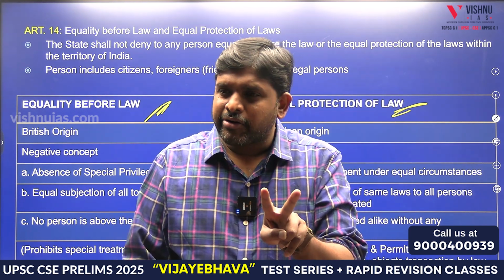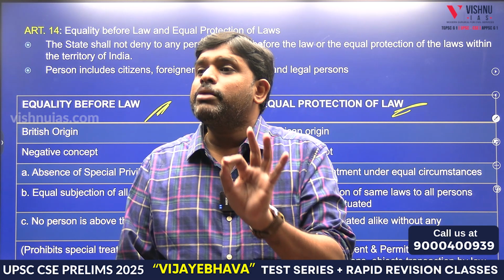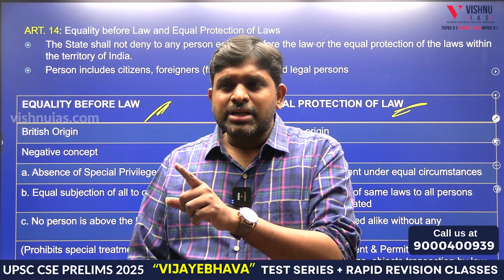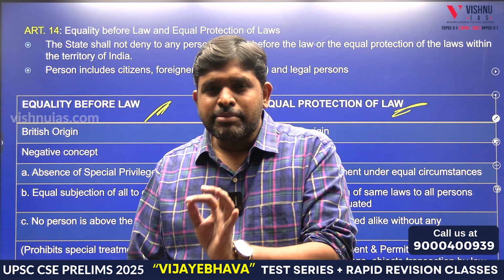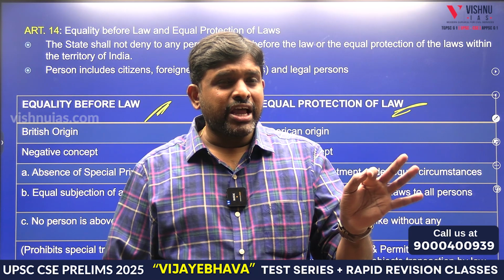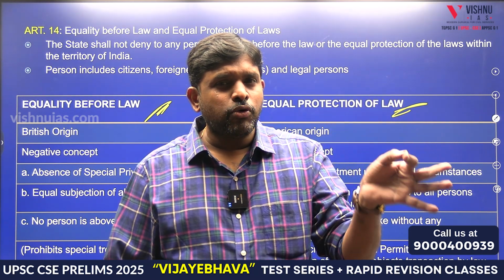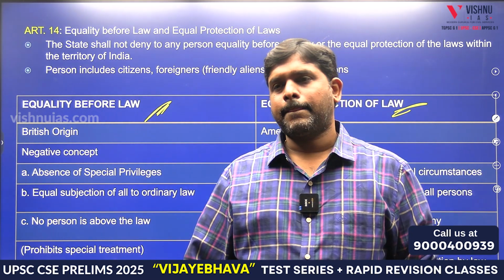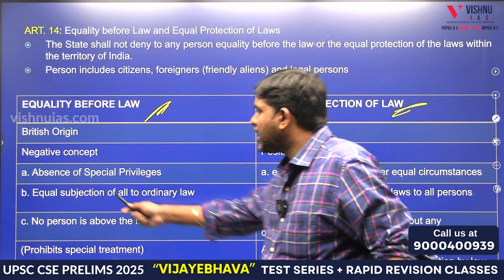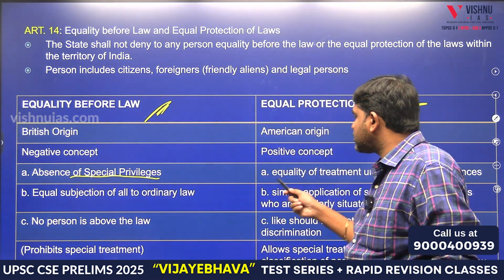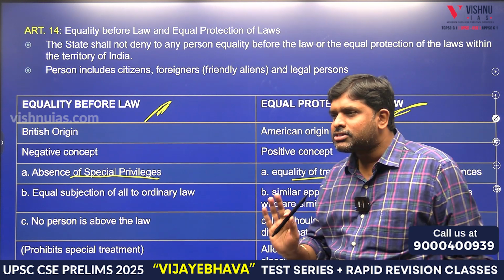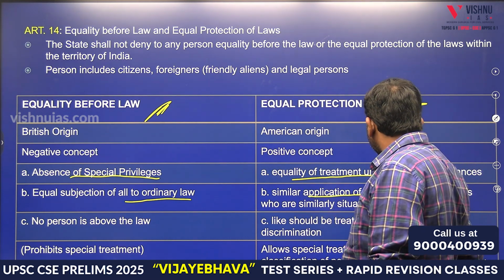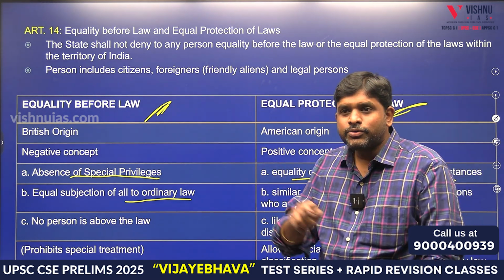That is the major difference between equality before law and equal protection of law. ఏ సందర్భంలోనైనా మనం సమానంగా చూస్తే దాన్ని ఏమనంటాం మనం? ఈక్వాలిటీ బిఫోర్ లా. ఏ సందర్భంలోనైనా సమానంగా ఉంటేనే సమానంగా చూస్తాము, అసమానంగా ఉంటే అసమానంగా చూస్తాము అన్నదేంటి? ఈక్వల్ ప్రొటెక్షన్ ఆఫ్ లా, which is called as absence of special privileges, equality of treatment under equal circumstances, equal subjugation of all to ordinary law, similar application of same laws to all persons who are similarly situated.